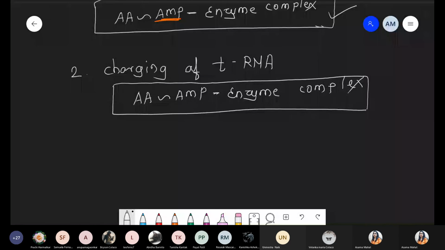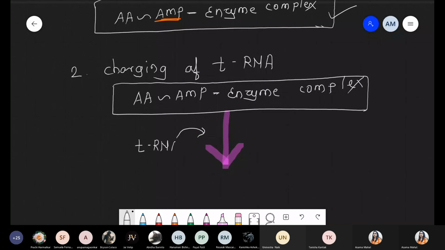Now second step, during the charging process, charging of tRNA, definitely there is an entry of tRNA because जो charged amino acid हो गया, we activated the amino acid. That amino acid should be transferred on tRNA because what is the function of tRNA? Carry the charged amino acid. So now during this step, there is an entry of tRNA.